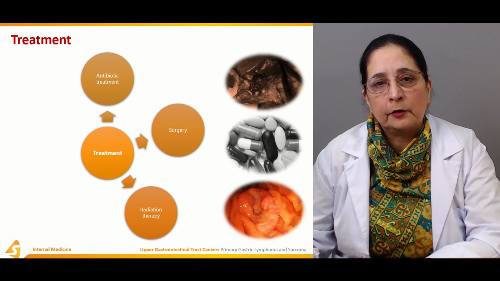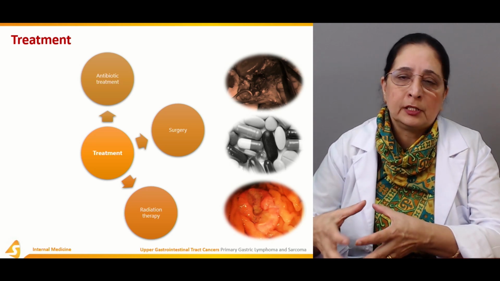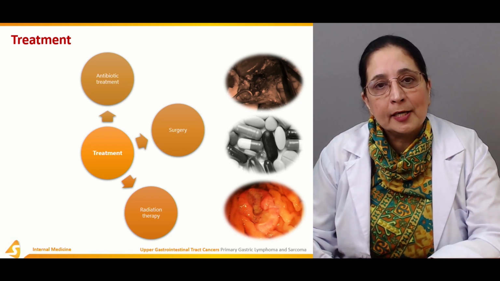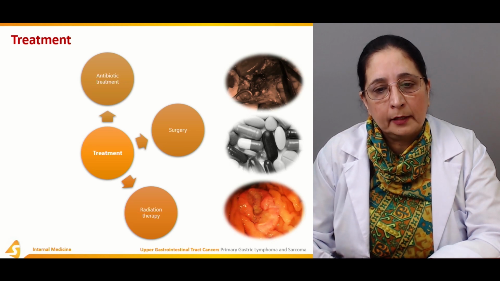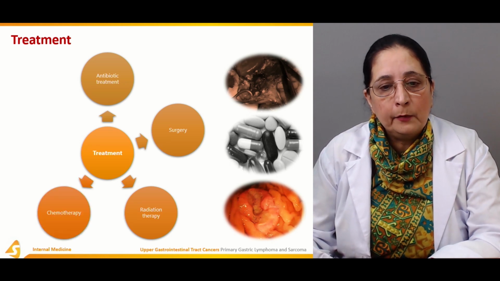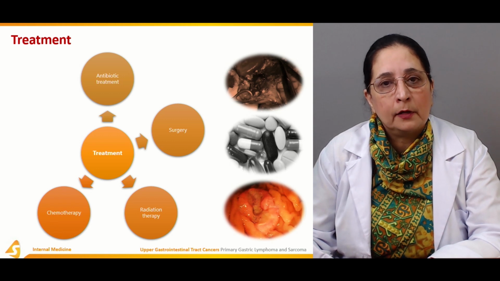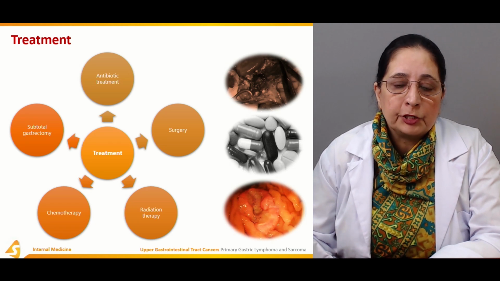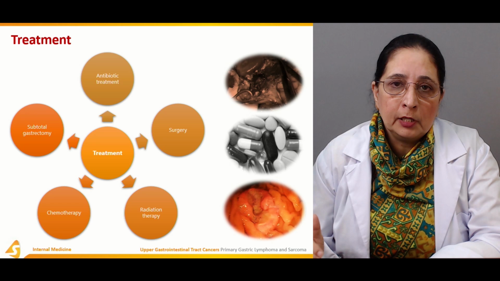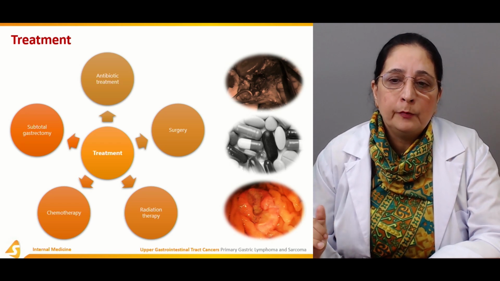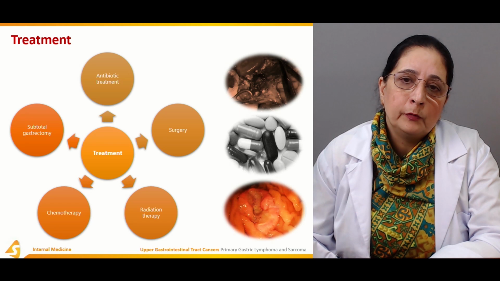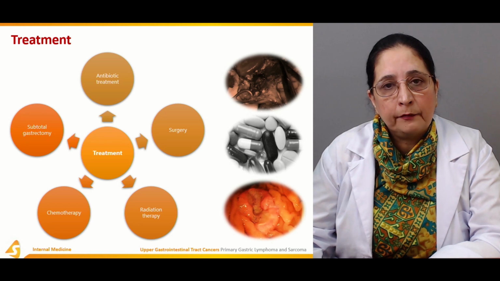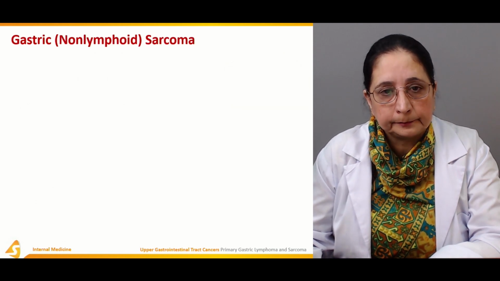Sometimes the radiation and chemotherapy are the first steps of management, followed by the surgery, which can regress the tumor, and then surgeries are easily performed. Then we have chemotherapy also done for the treatment of the lymphomas. Subtotal gastrectomy is the partial removal of the stomach to remove the cancerous site or the area affected by the cancer so it cannot spread to different parts of the body.